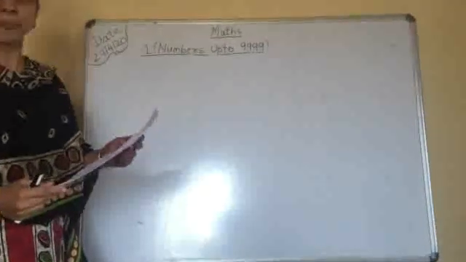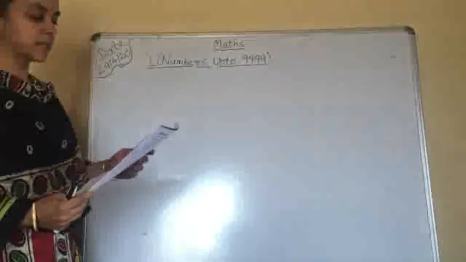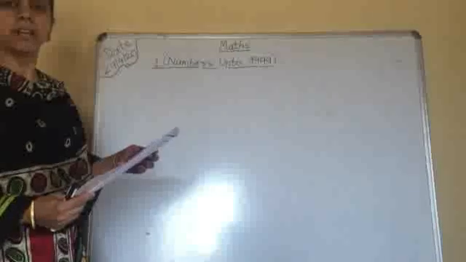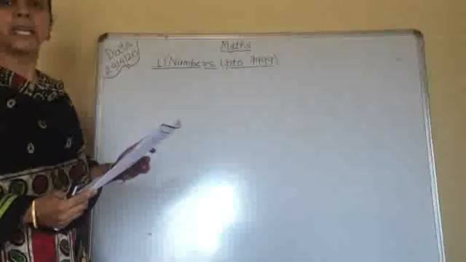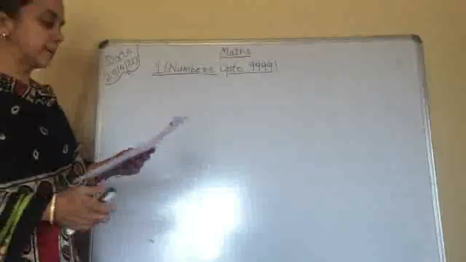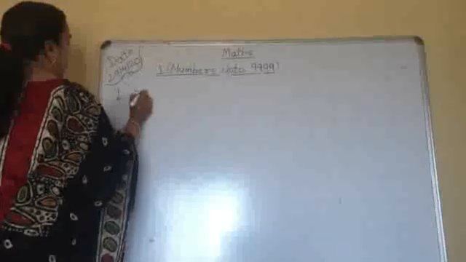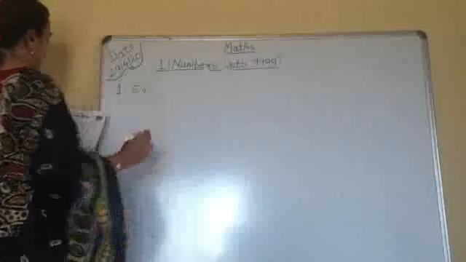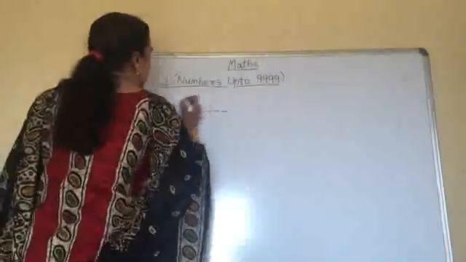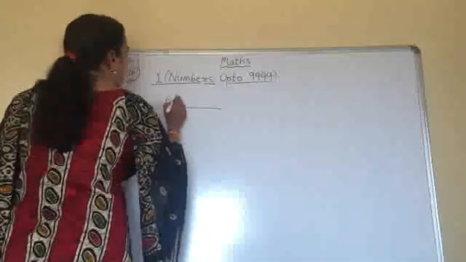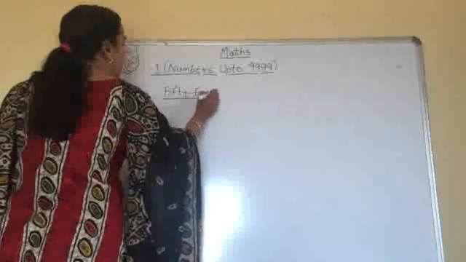See a question. What is the question? Write the following numbers in words. So numbers are given and you have to write them in words. You have to write the correct spelling of that number. Now see, the first is already given, which is the number 54. So you have to write down the spelling of 54. While writing the spelling, write it very properly.